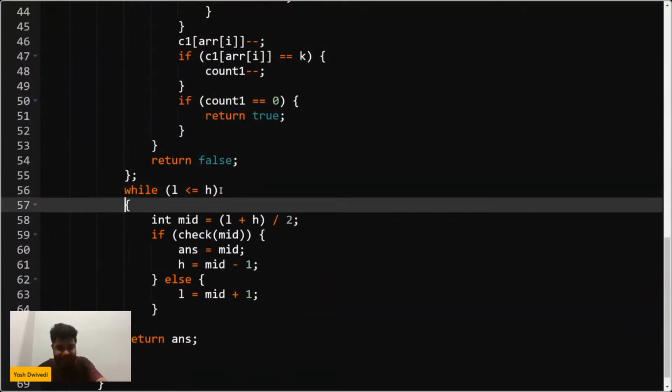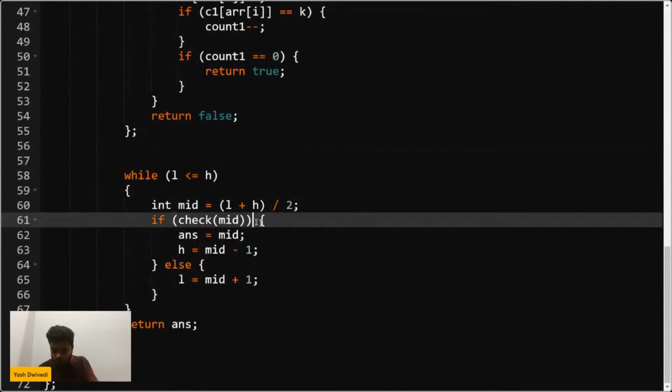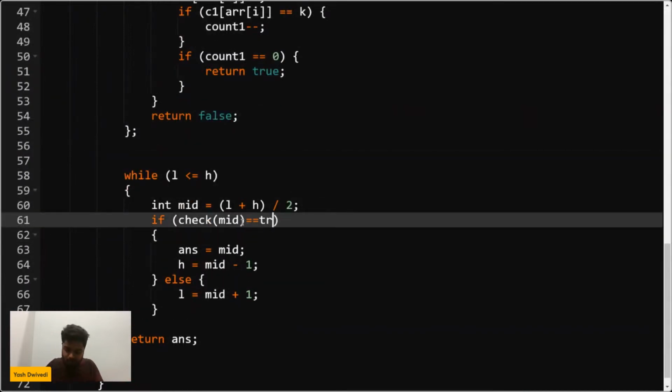Then what I'm writing is, while low is less than or equal to high. So let's see a bit of logic about the binary search. So what I'm doing is, let's say if this returns true, okay, so